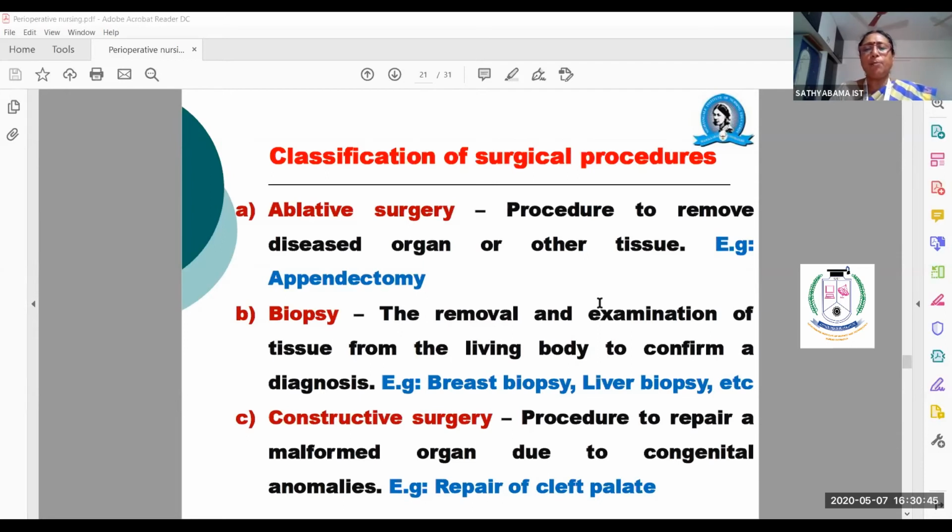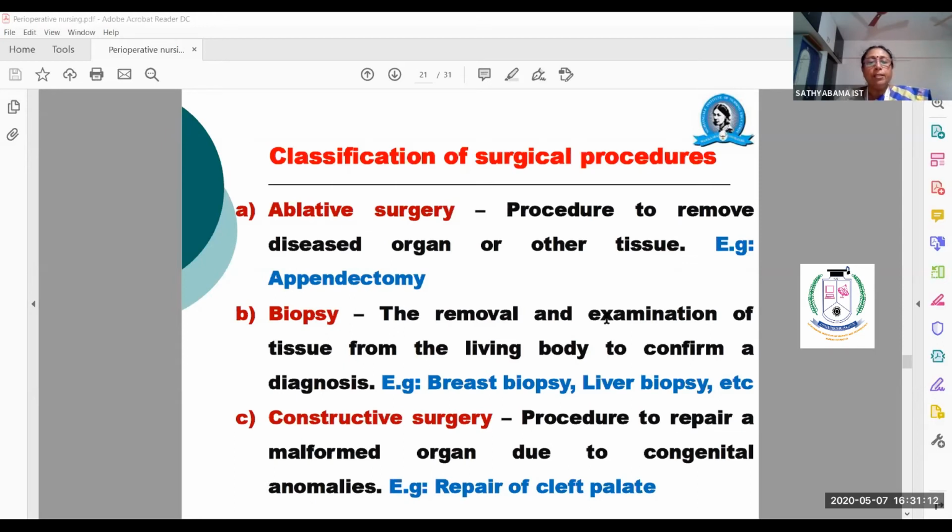A small portion of tissue from that lesion will be removed and sent for testing, whether it is a cancerous lesion, a tuberculous lesion, or any other cyst. Okay, if only fluid collection is there, all these things will be tested. That is called biopsy. So breast biopsy, liver biopsy, you would have seen all these things.